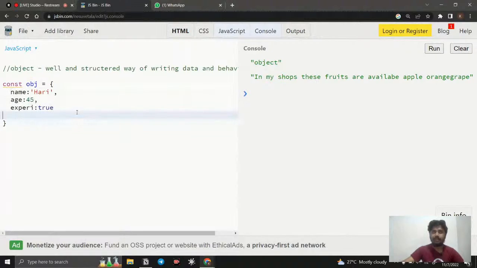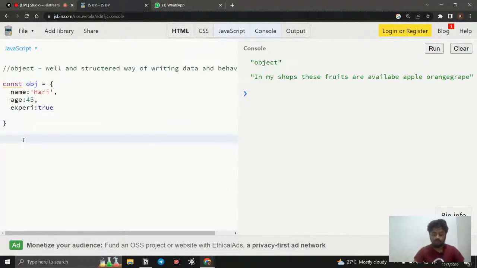If I created these things without an object, as normal variables, every time I need to say let name is equal to, let age is equal to 45, and let experience is equal to, and everything is ungrouped, so it is available everywhere, and it is easily changeable also. But when it comes to an object, it is under one roof, it is grouped, right? So it is structured. When it comes to programming, it's structured. Let's see how to access it.